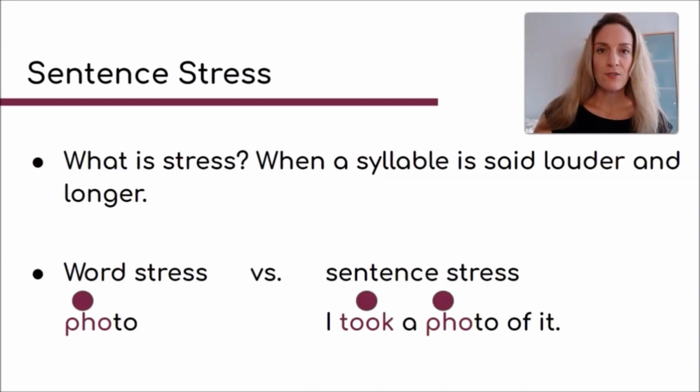And then sentence stress really means which words within a sentence or an utterance are stressed. So I put the word "photo" in the sentence for you, and we've got, I took a photo of it. So "took" and "photo" are the main words that are stressed in the sentence. I took a photo of it. You can actually hear it. They're a little bit louder and a little bit longer than the other syllables.